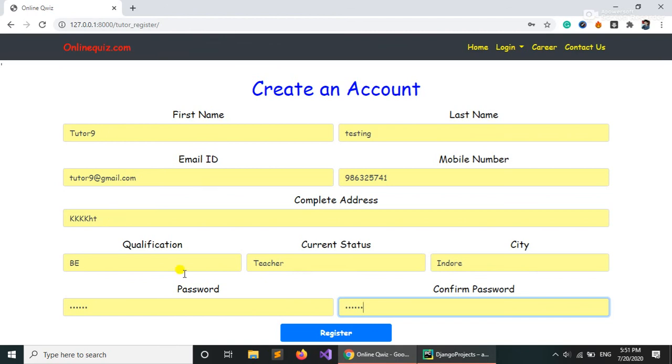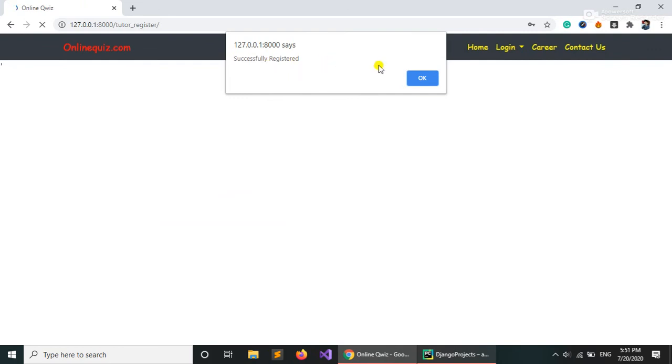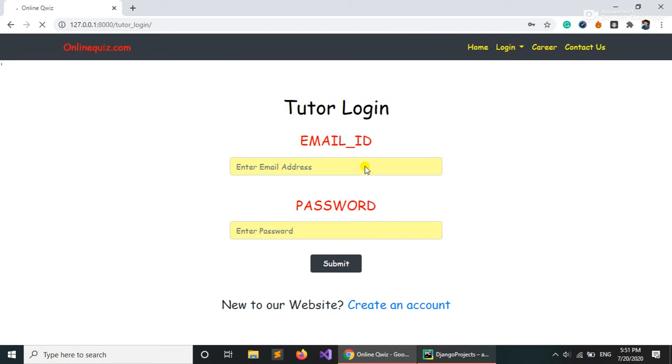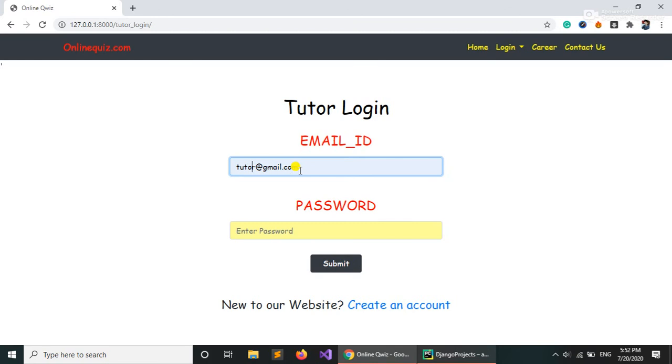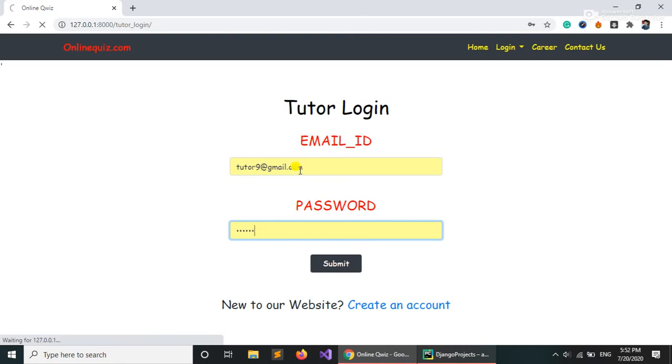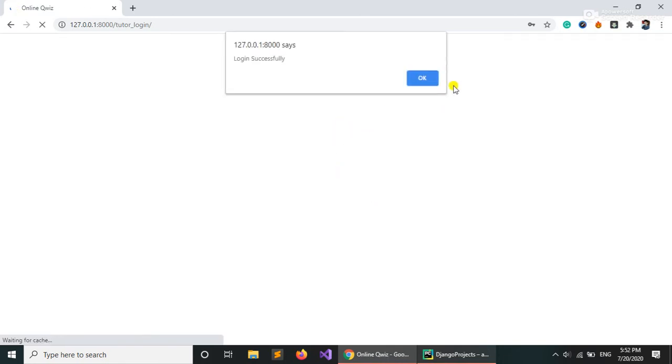Make sure that you have these two passwords the same so that it doesn't give any error. It's registering. Oh, it's successfully registered. So let's try to log in from the account we have just registered. So it's tutor9@gmail.com and the password remains the same, 123456. So it's logged in successfully.